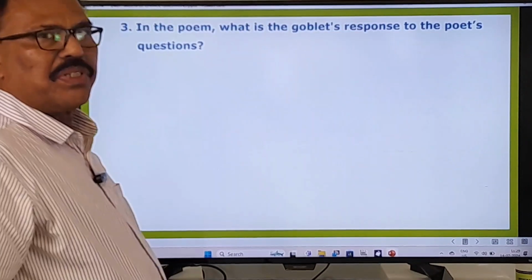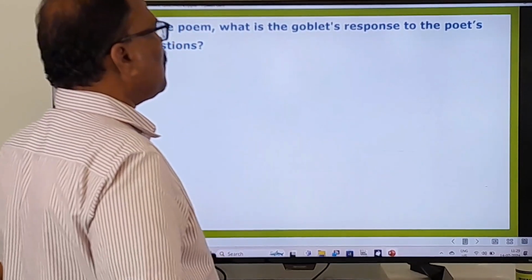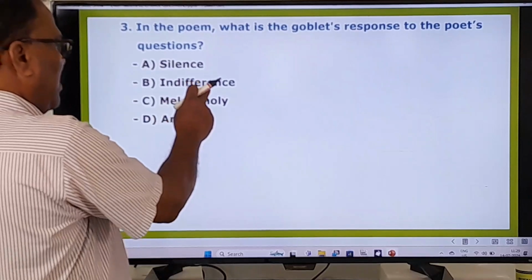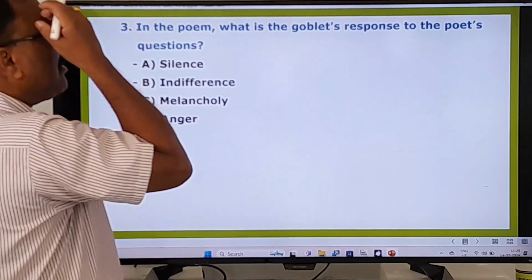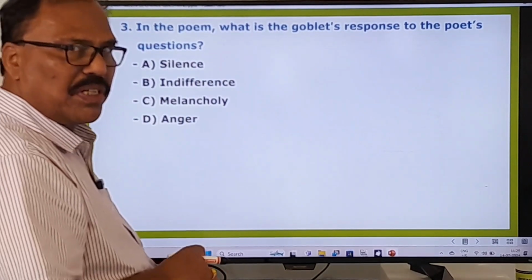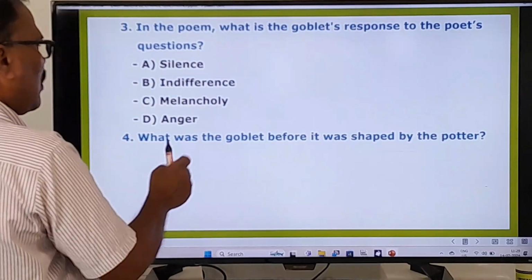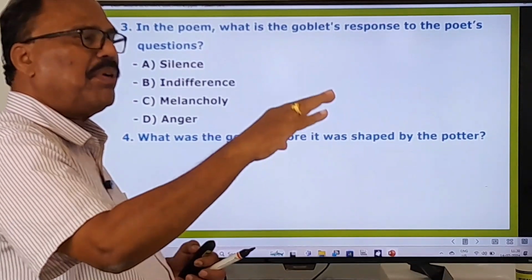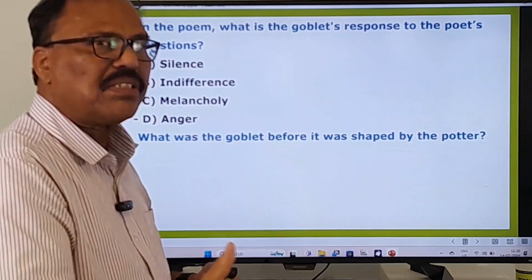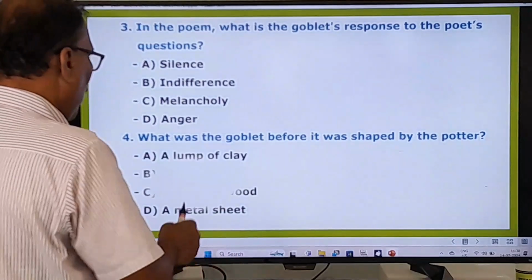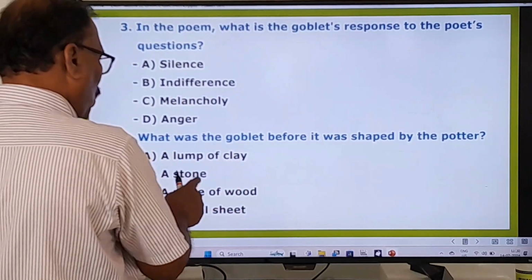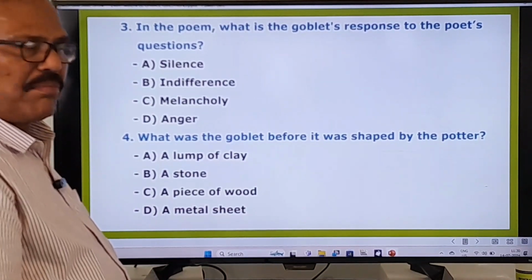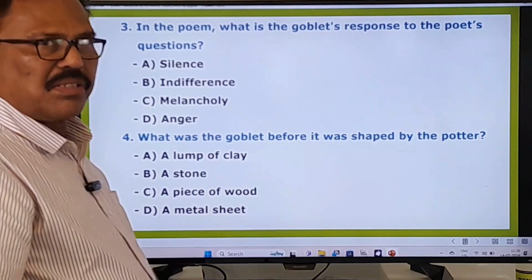You know the answer. You can easily tick the right one. Right. So, the third question is here. In the poem, what is the goblet's response to the poet's questions? Silence, indifference, melancholy or anger. So, you know the answer. What was the goblet before it was shaped by the potter? Before this goblet was shaped into a goblet, what was its earlier form? A lump of clay, a stone, a piece of wood, a metal sheet. So you can easily answer these questions.